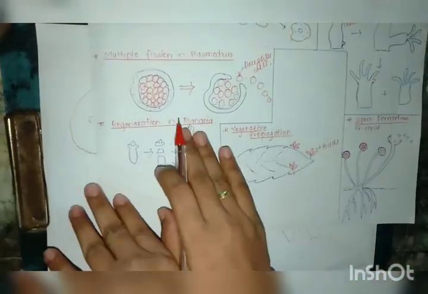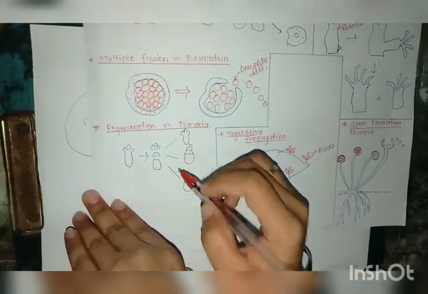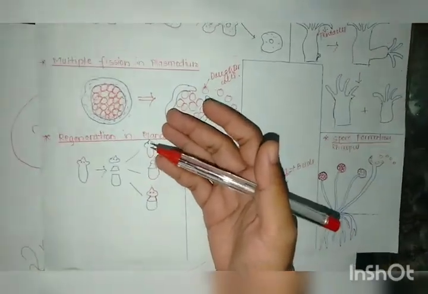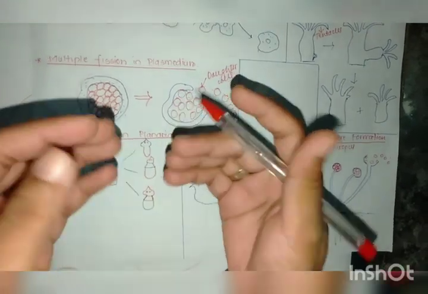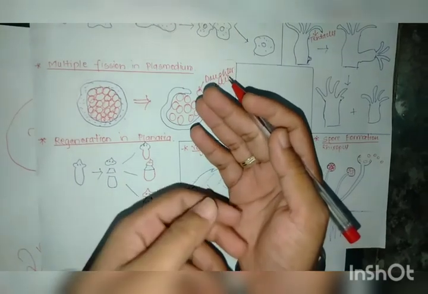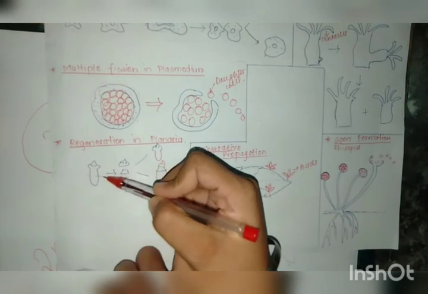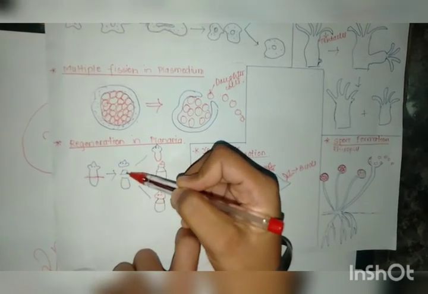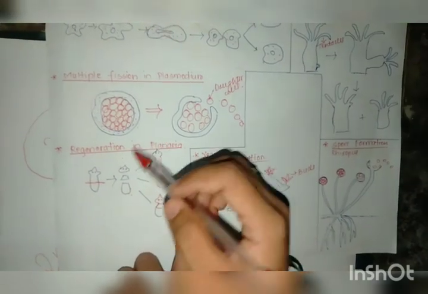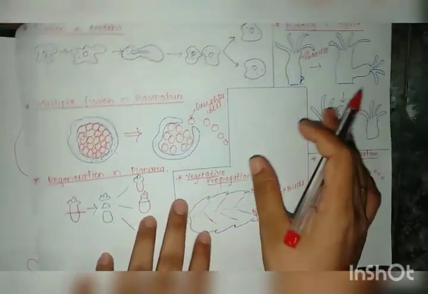Now we have regeneration in planaria. We have all seen the wall lizard, right? What happens with the wall lizard? You must have seen that half of the portion is cut. We cannot say it is cut. It is the process called regeneration. What does regeneration mean? Wherein if this much portion is cut, like I have shown you the three parts over here, every part gets converted to the entire planaria. This is called regeneration, and this is the process, right?